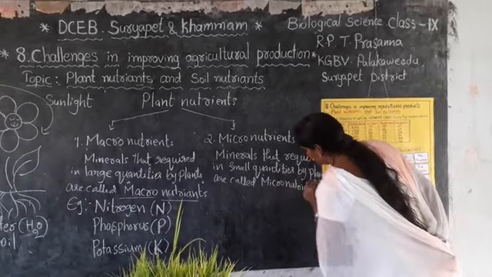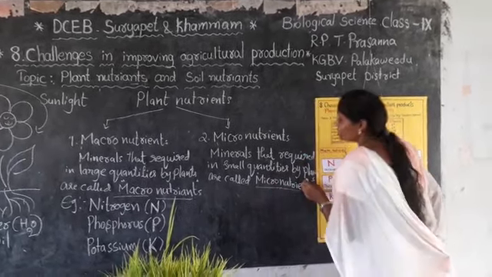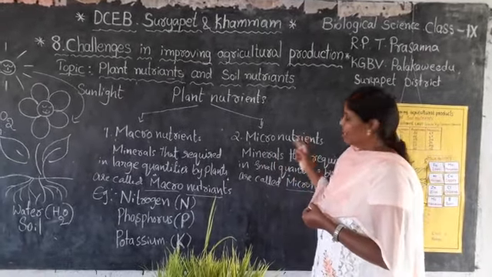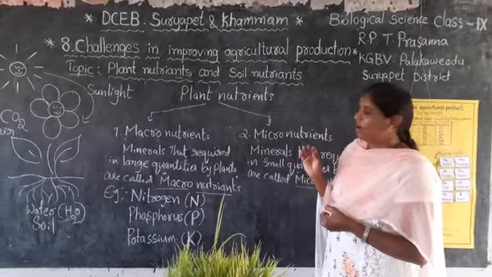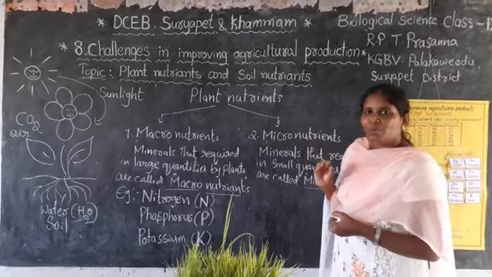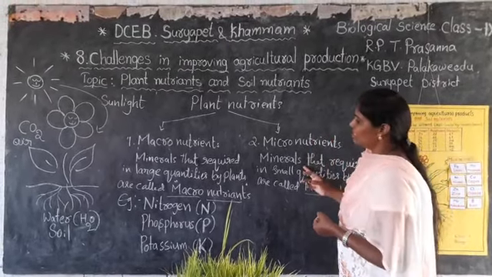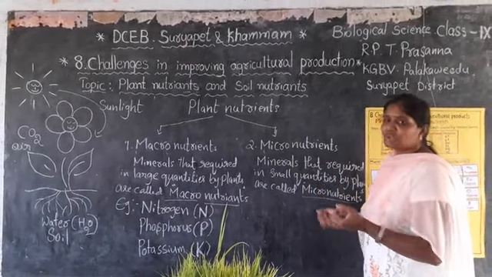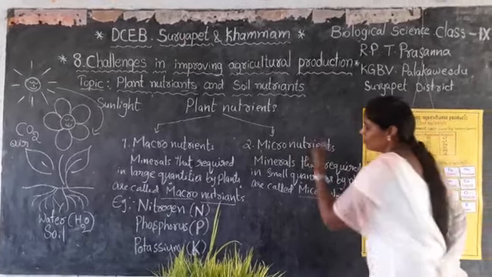Micro means small. So plants require some kinds of nutrients or mineral salts in very small quantities, and that is the reason we call these nutrients micronutrients. So let us see examples for micronutrients.